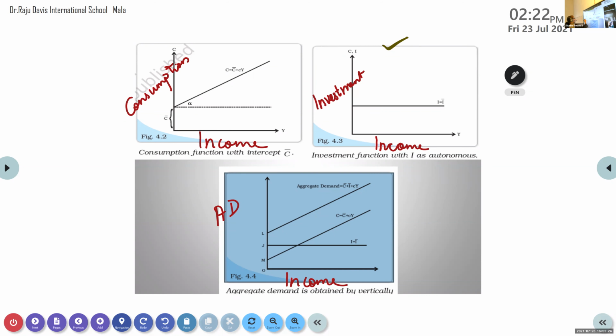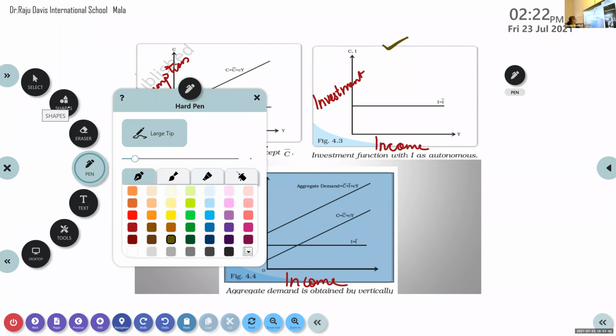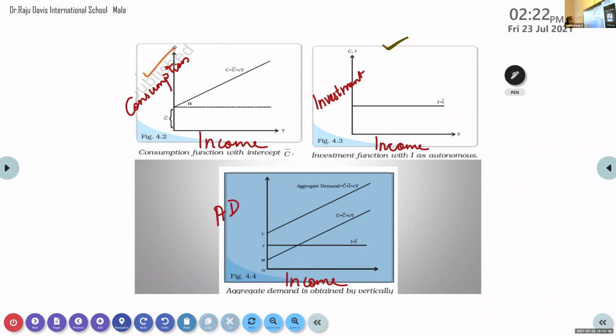Now, another one shown on this side is the consumption graph.